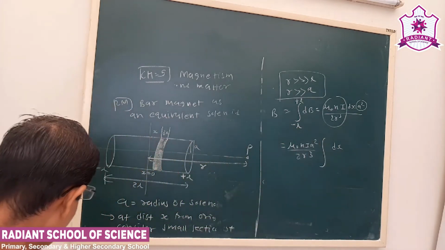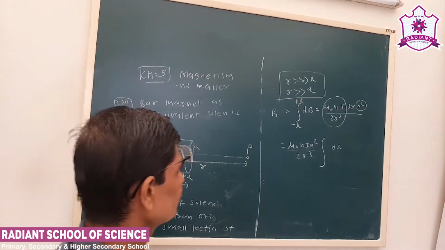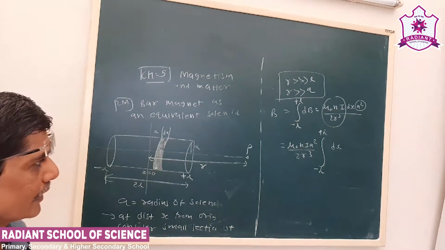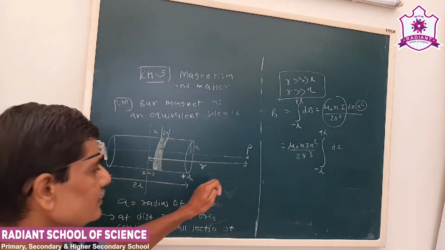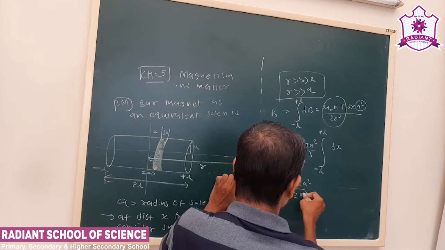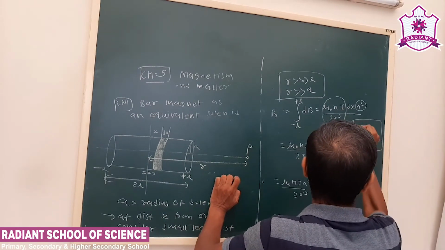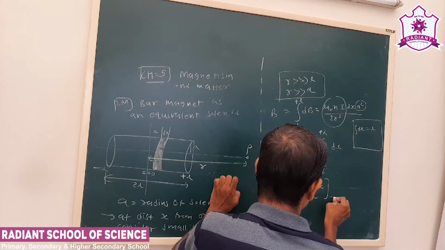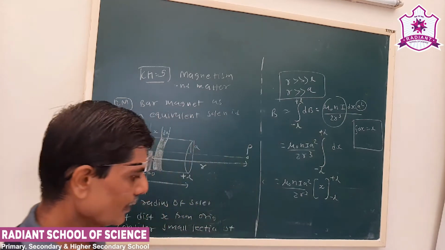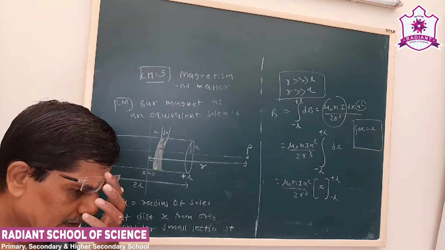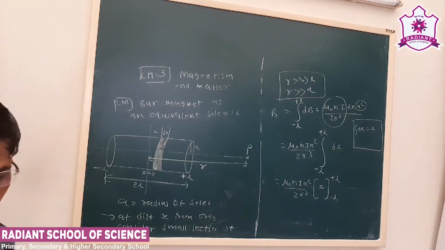Now we know integration dx means integration with respect to x. Here the length varies from minus L to plus L. So mu 0 n I a square upon 2 r cube, and we have to keep in mind that integration dx is x, from minus L to plus L. Minus L is the lower limit of the integration, and plus L is the upper limit.